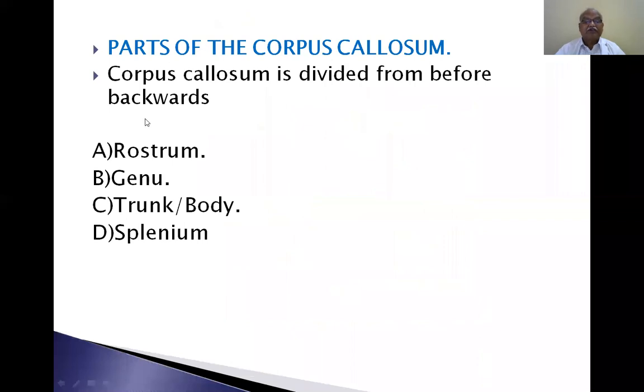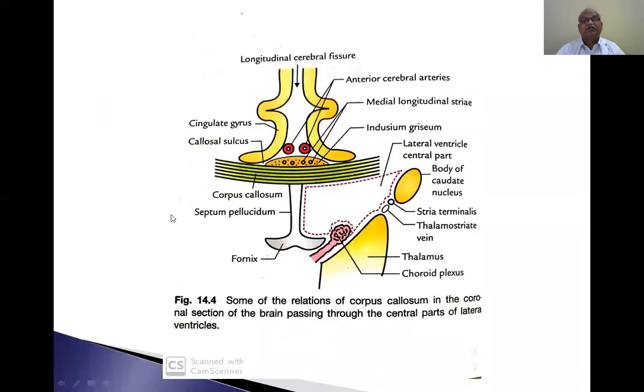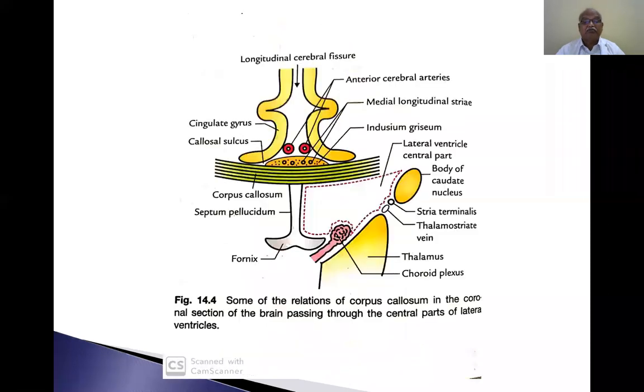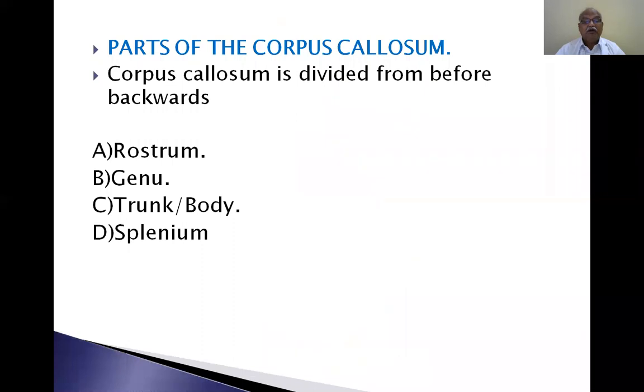Now the parts of the corpus callosum: rostrum, genu, trunk or body, and splenium. Rostrum, genu, trunk or central part, and splenium. These are the four parts of the corpus callosum.